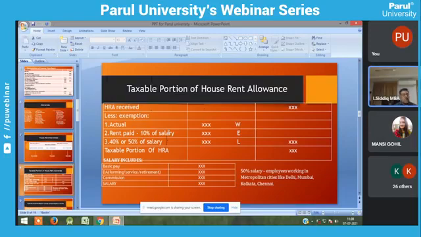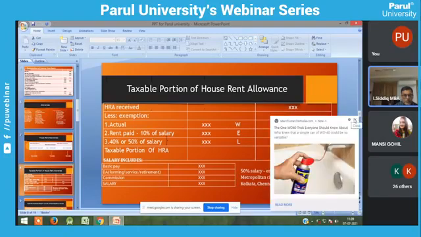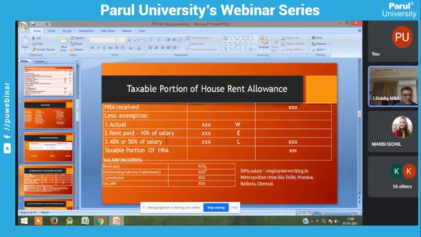What are the items we have taken into account for salary calculation here? You have to take only three items. That is basic pay. Then DA, which the government or the private institution gives for retirement benefits.